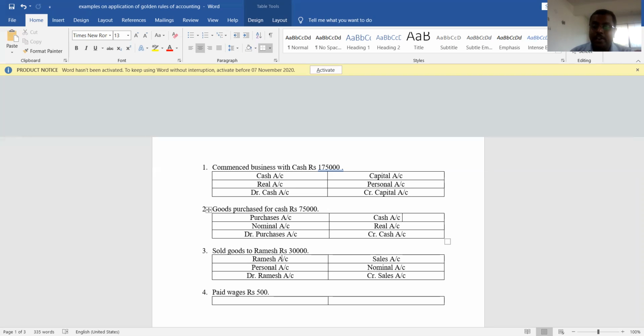Usually in case of credit transaction, they will claim the name of the person because at that time person is very important because you sold goods on credit. Suppose we'll take one example. We sold goods to 100 customers and for 90 customers, we sold it on cash basis and to 10 customers, we sold it on credit basis.